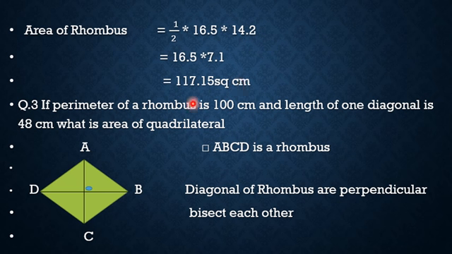If the perimeter of rhombus is 100 centimeter and length of one diagonal is 48 centimeter, what is the area of the quadrilateral? This is a very hard example. We can see this quadrilateral ABCD is a rhombus. Here AC and BD are the diagonals of rhombus. Then diagonals of rhombus are perpendicular, and bisect each other.